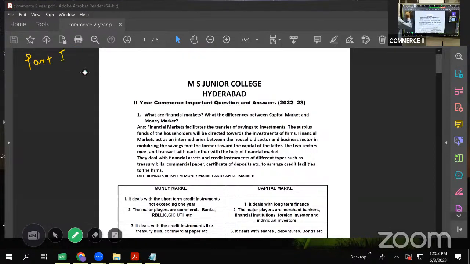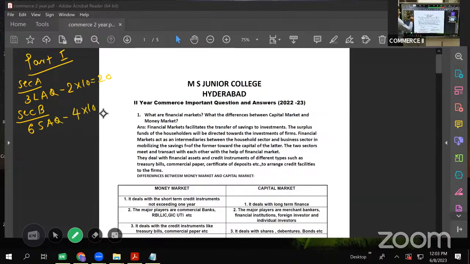Part 1, having 3 sections, covers 50 marks. Let us see the blueprint once. Section A, you'll get 3 LAQs. You have to answer any 2. 2 tens are 20 marks. Then section B, you'll get 6 SAQs, short answer questions. You're supposed to answer any 4. 4 fives are another 20.